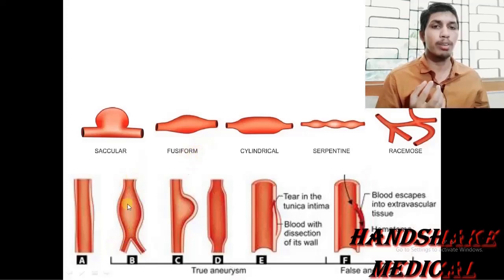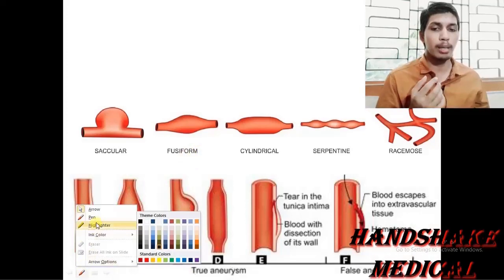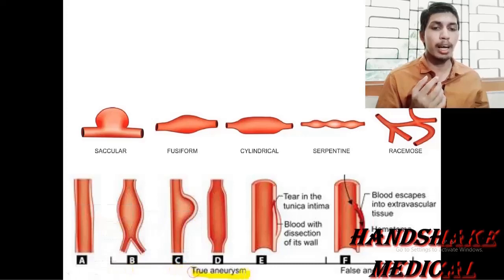The fusiform type of aneurysm is a type of true aneurysm, and so all the vessel walls are intact here. Examples of fusiform aneurysm are the arch of aorta and iliac arteries.